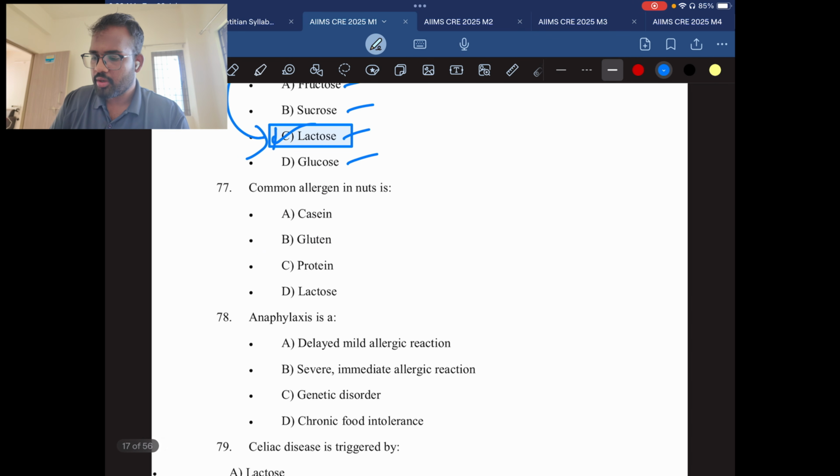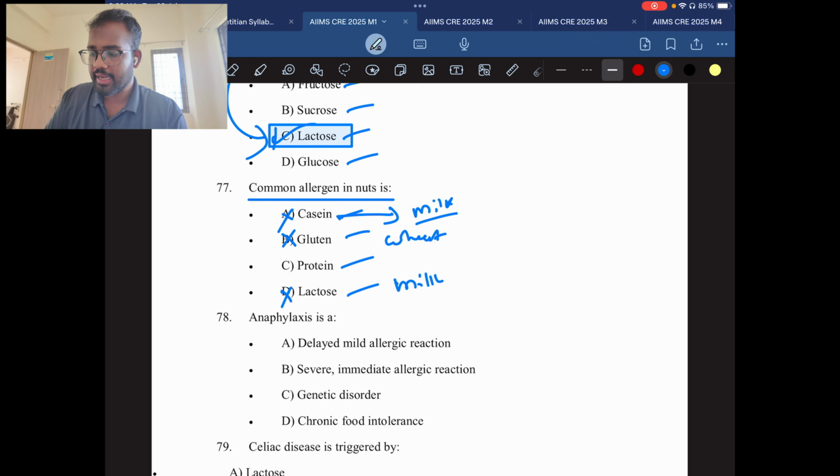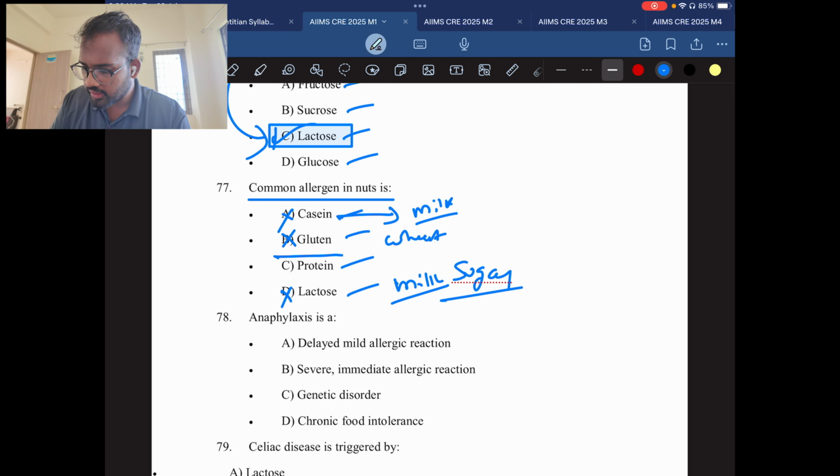Question number 77. Common allergen in nut trees: casein, gluten, protein, and lactose. So if you don't know what the common allergen in nuts is, eliminate the options first. Casein is a milk protein, so this is not the answer. Gluten is a wheat protein, so this is not the answer. Lactose is a milk sugar, so this is not the answer. We have only one option, that is protein.